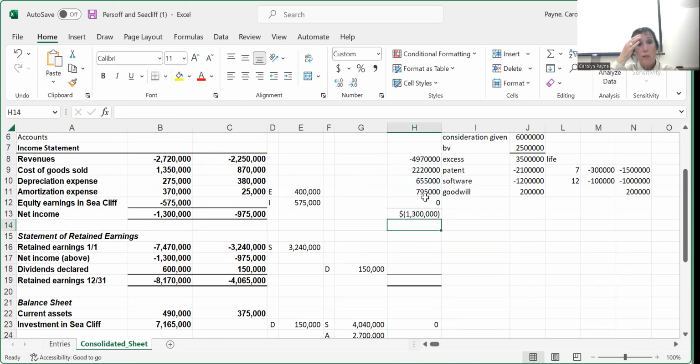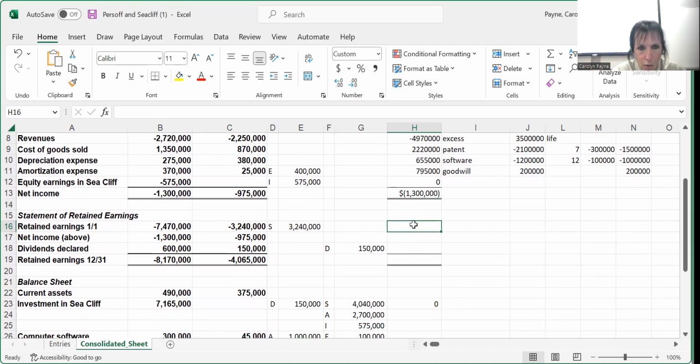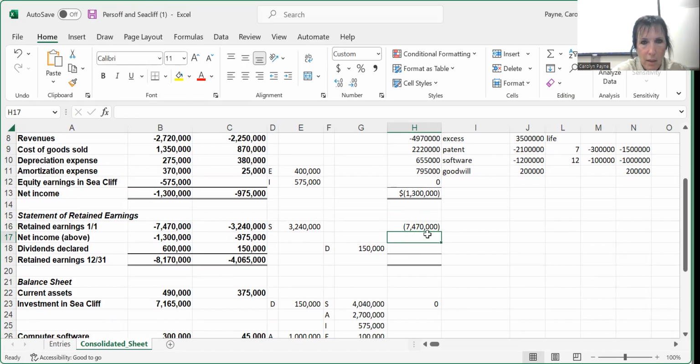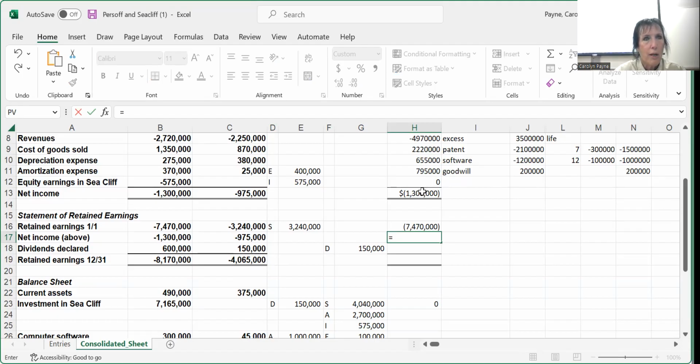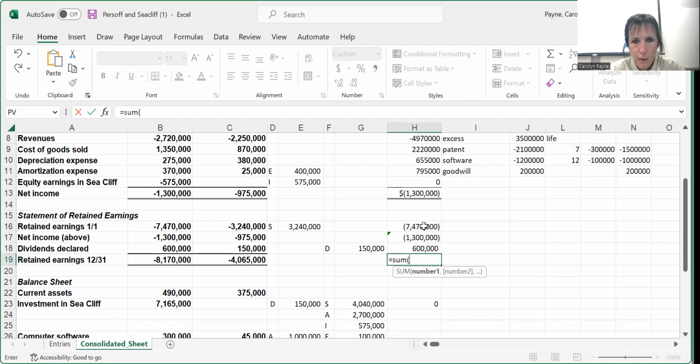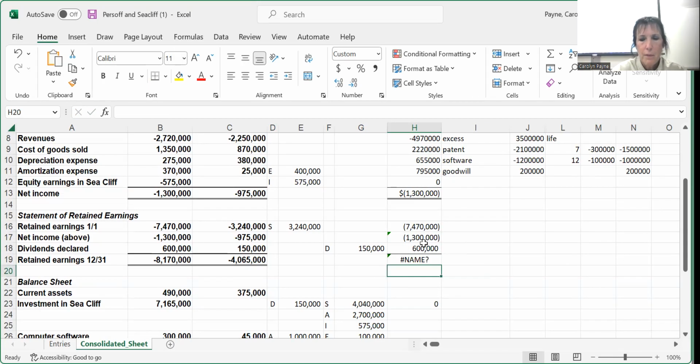That'll be important when we start doing non-controlling interest, that we need to calculate our net income up at the top, not carrying it across, but you calculate from the top and you carry it down. And then we calculate our retained earnings. So beginning retained earnings, of course, we eliminated the sub. And then notice it says net income from above, so we're going to pull that 1.3 from above. Don't go across, pull it from above. And then our dividends is just going to be the parent's dividends. And then calculate your ending retained earnings.